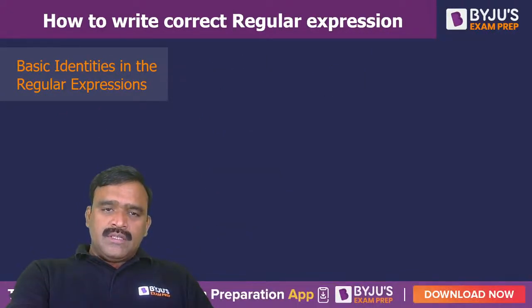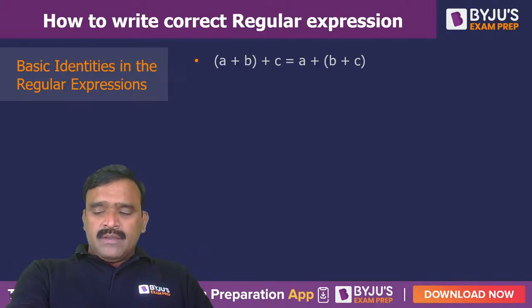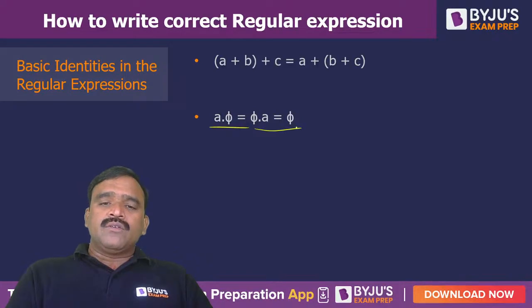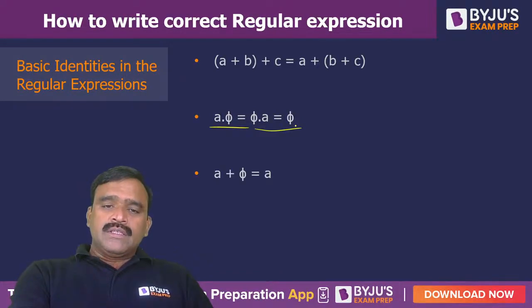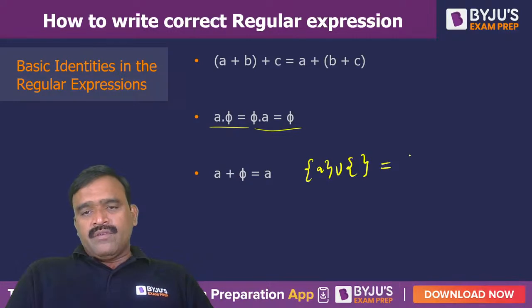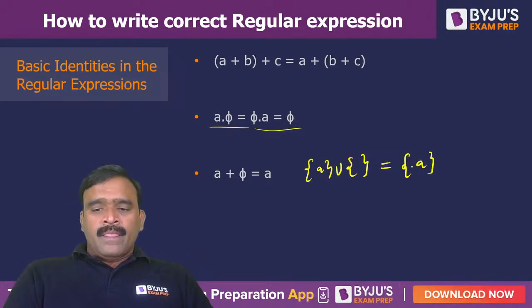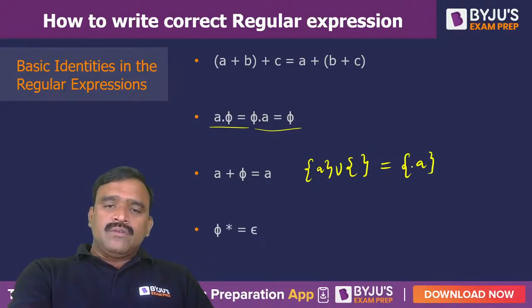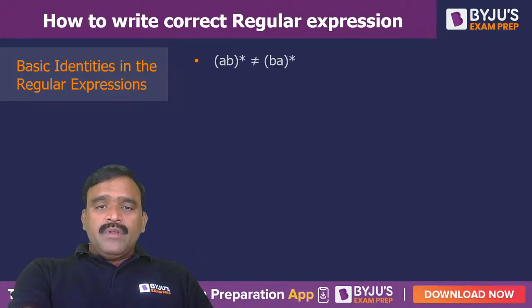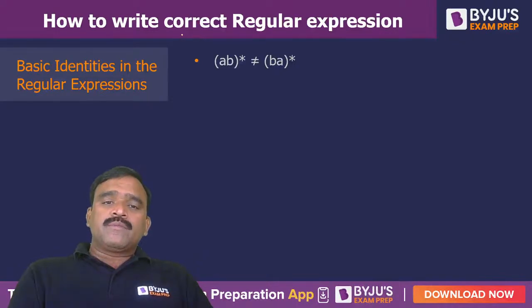AB then C is A then BC, and A plus B plus C is A plus (B plus C). And A dot phi or phi dot anything is equal to phi. You can remember all this. And A plus phi is equal to A: A is a language denoting A, and union phi is nothing but no string, so finally we get A only. And phi star is equal to epsilon. These are the basic identities you have to remember. If you remember all these things, you can write the expression correctly.